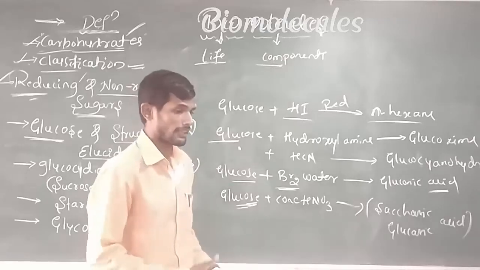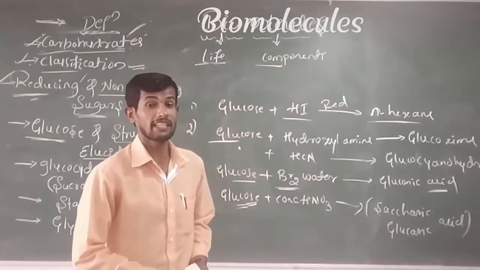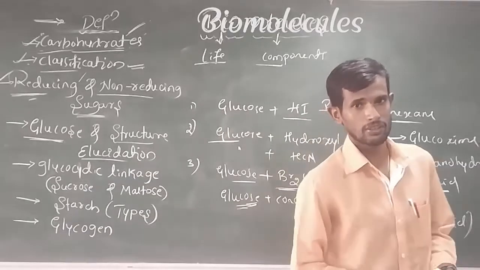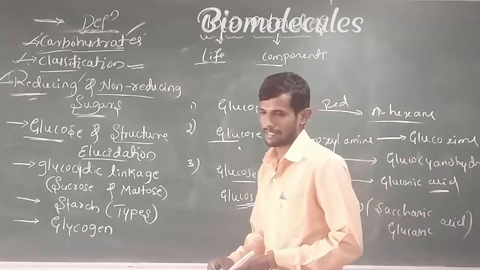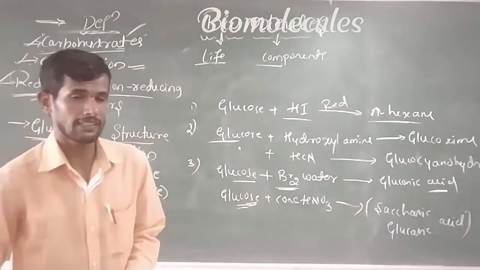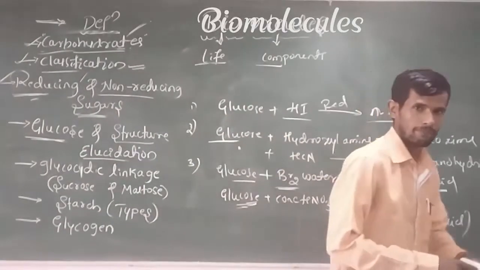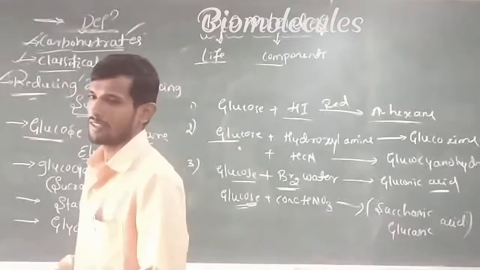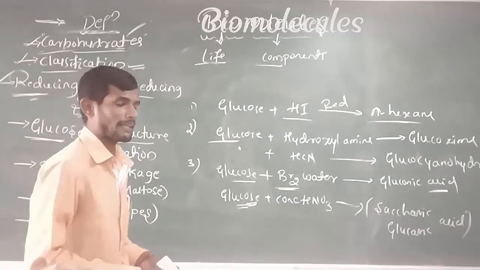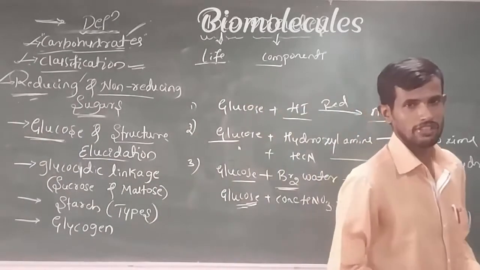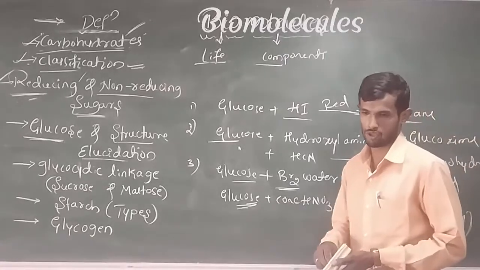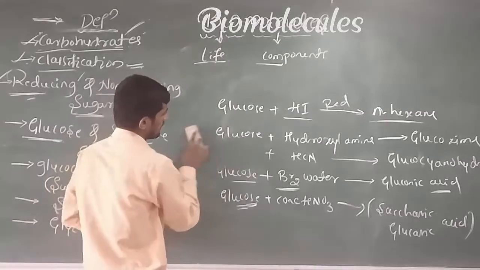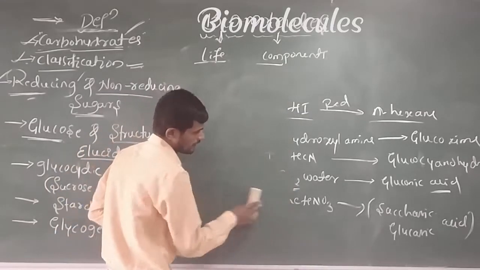Next, another very important reaction, the acetylation reaction. When glucose reacts with acetic anhydride, usually 5 moles of acetic anhydride are required in that reaction. At that time you get the pentaacetyl derivative. Remember, when glucose reacts with acetic anhydride, you get the pentaacetyl derivative. That particular reaction proves there are 5 OH groups present in the glucose. Okay, this concept is very important.